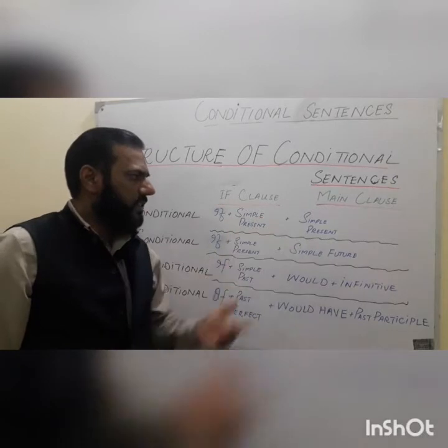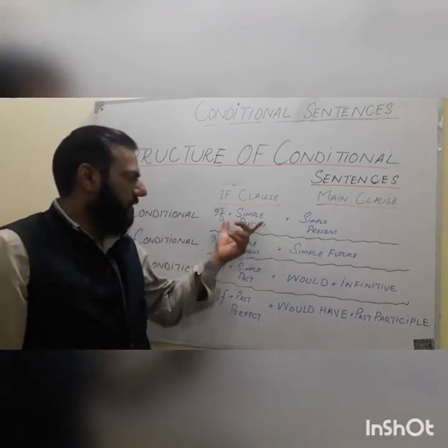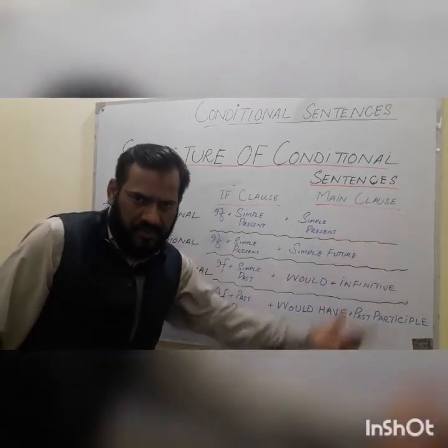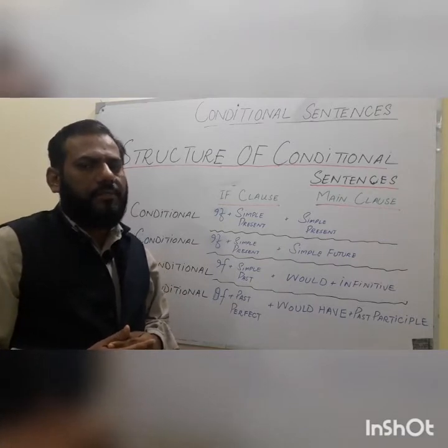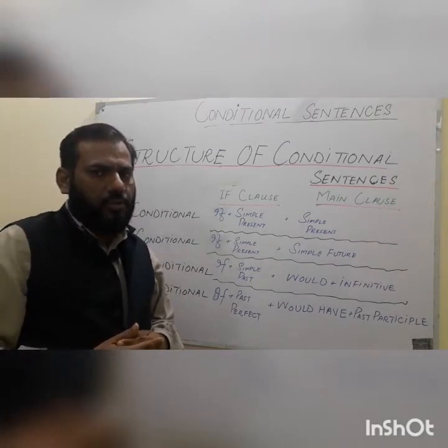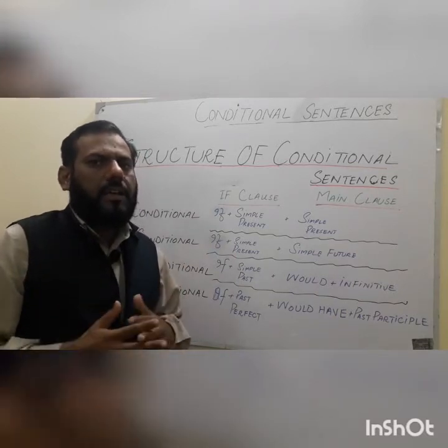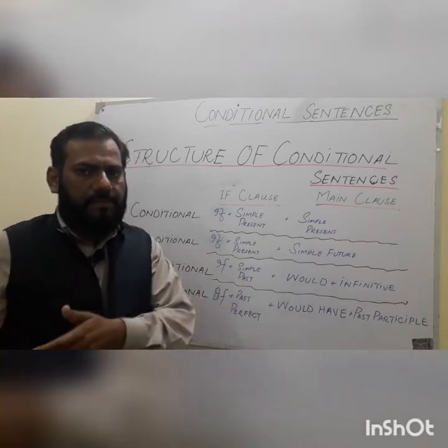Both of the sentences will be in simple present tense. The first sentence will be simple present and the second main clause will be simple present. And you know that the simple present tense shows habitual action, facts and the realities. So the zero conditional sentences relate to factual stuff.